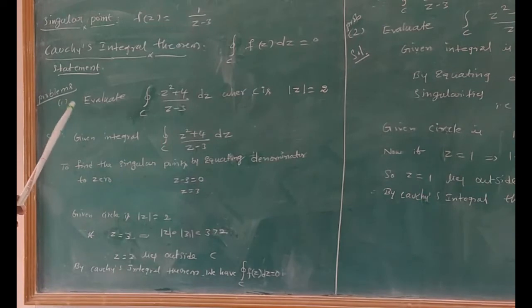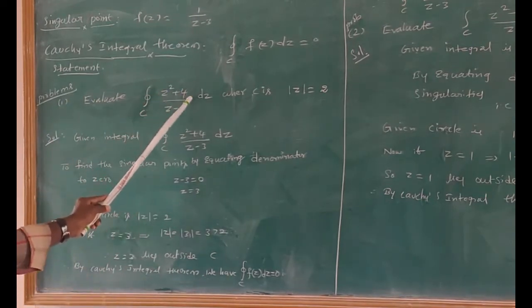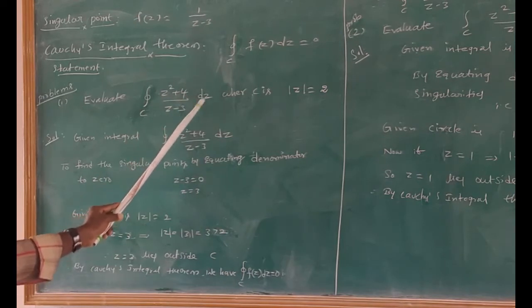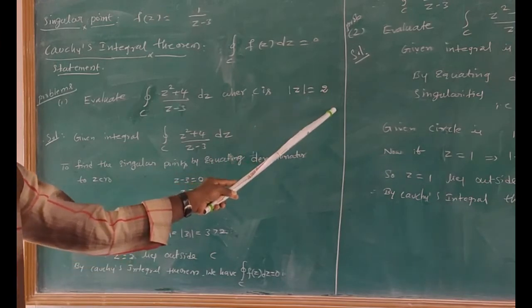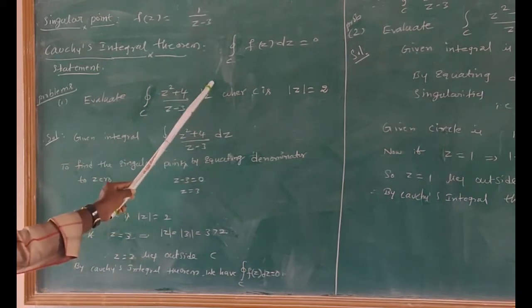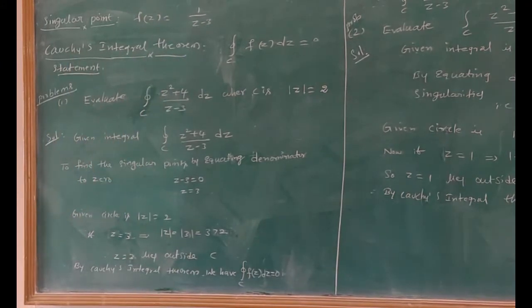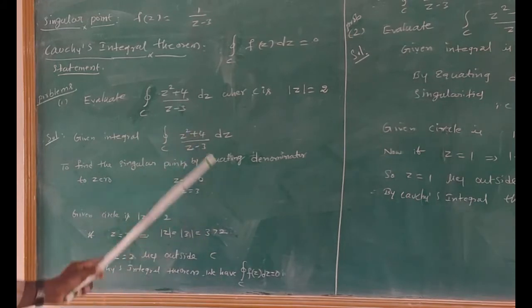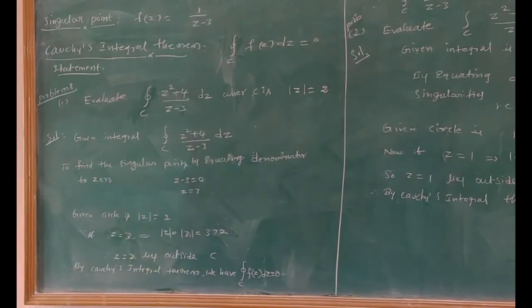Here the first problem is: evaluate the integral over C of z square plus 4 divided by z minus 3 into dz, where C is the circle modulus of z equals 2. We have to solve this by using Cauchy's integral theorem. Solution: the given integral is the integral over C of z square plus 4 divided by z minus 3 into dz. First of all, we have to calculate the singular points.